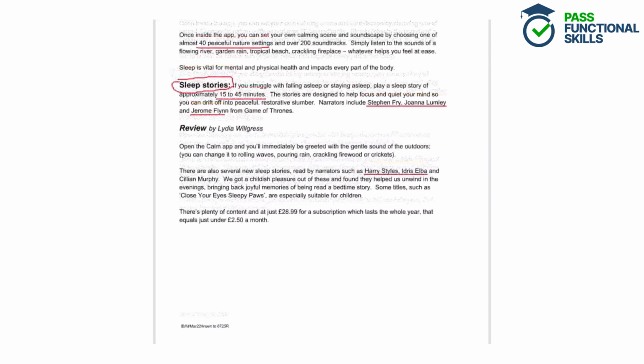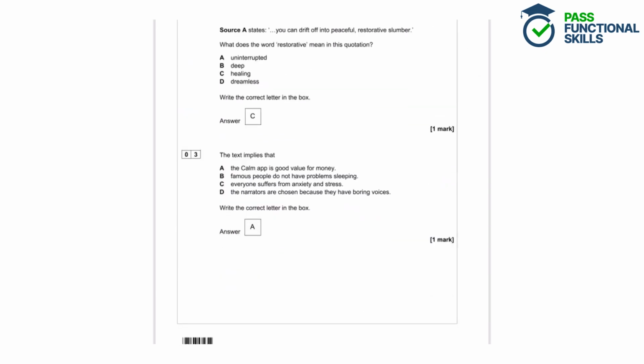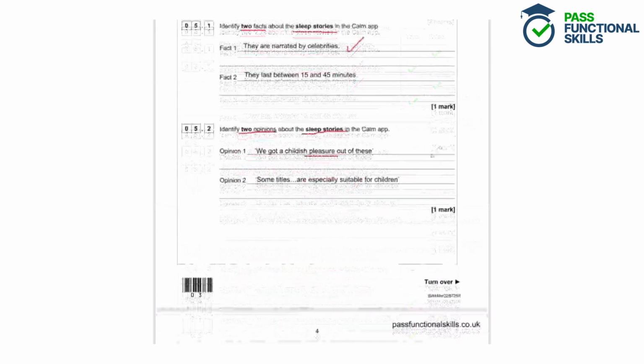So in this review section here, we have a childish pleasure out of these written here, and found they helped us unwind in the evenings. So that's another opinion, that the sleep stories help you to unwind, because we could disagree with this. We could turn on a sleep story and think, well, this isn't really helping me at all. So an opinion is somebody's personal thoughts about something.